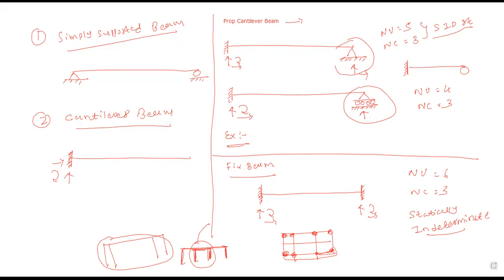Next kind of the beam is the continuous beam.